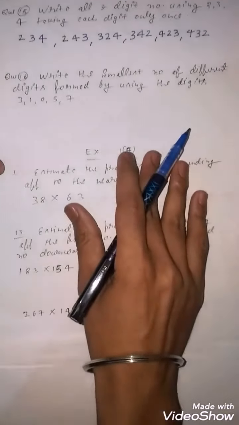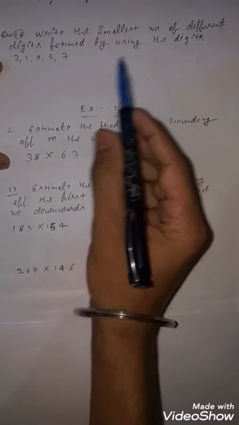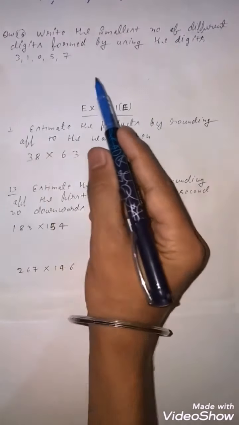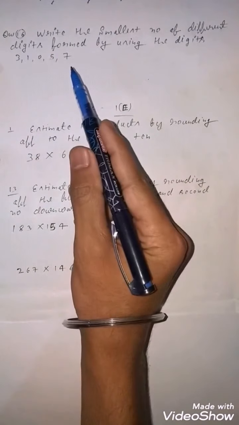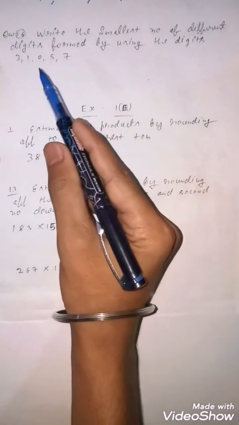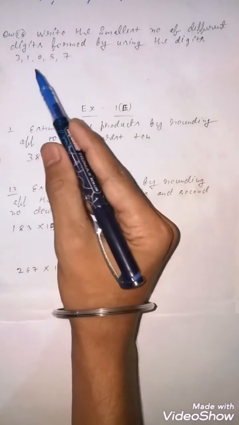Now next question is, write the smallest number of different digits formed by using the digits. So we have to find the smallest number. You have to use these digits and you will not repeat any digit again and again.